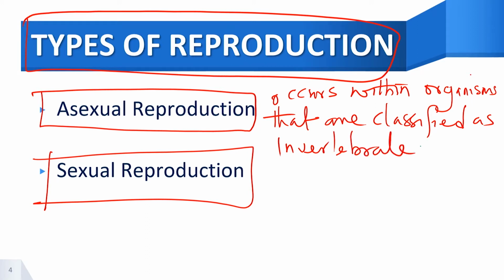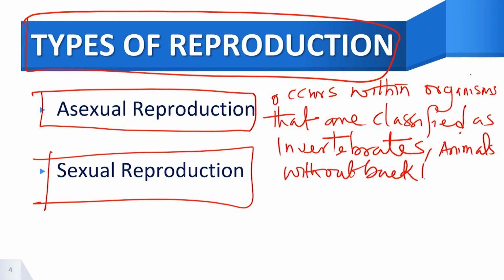Of course, we all know that invertebrates are animals without backbones. Animals without backbones are known as what? Invertebrates.